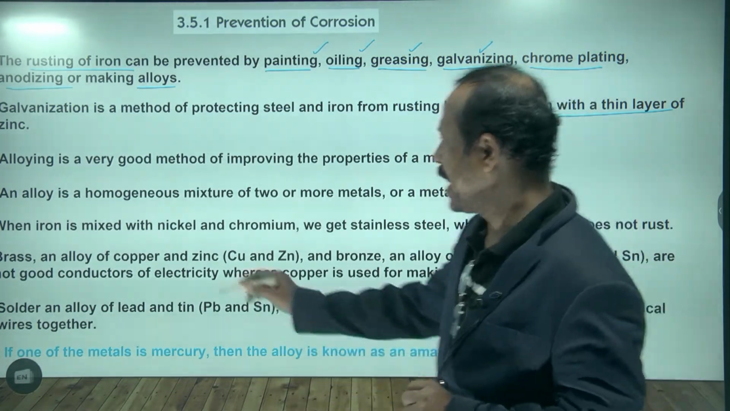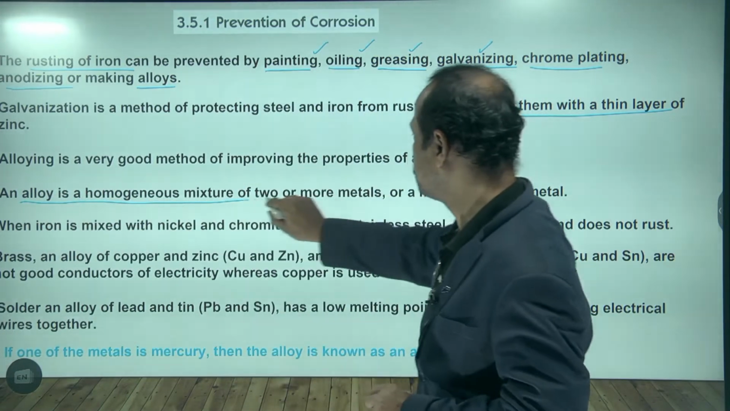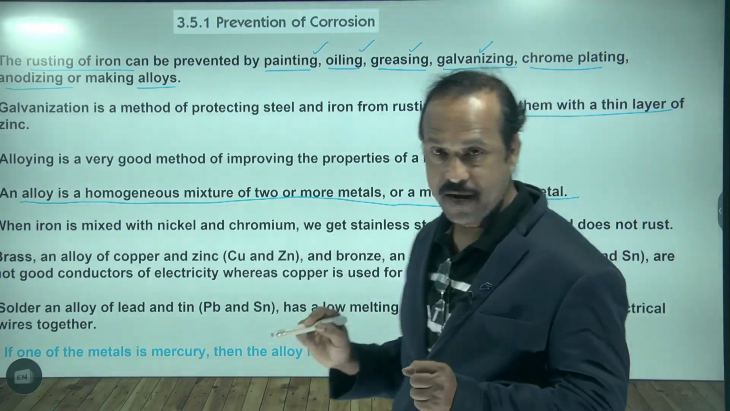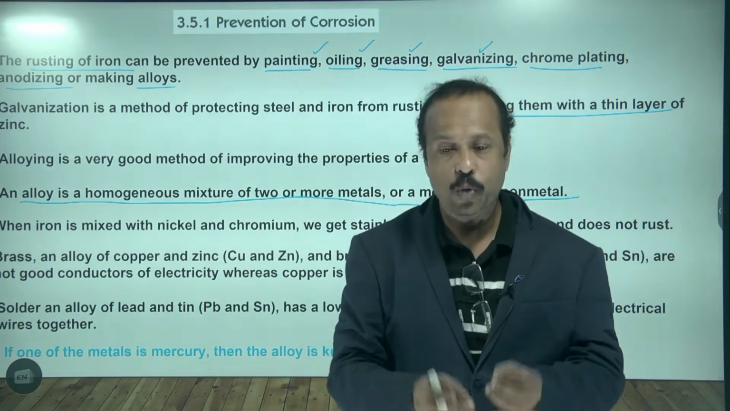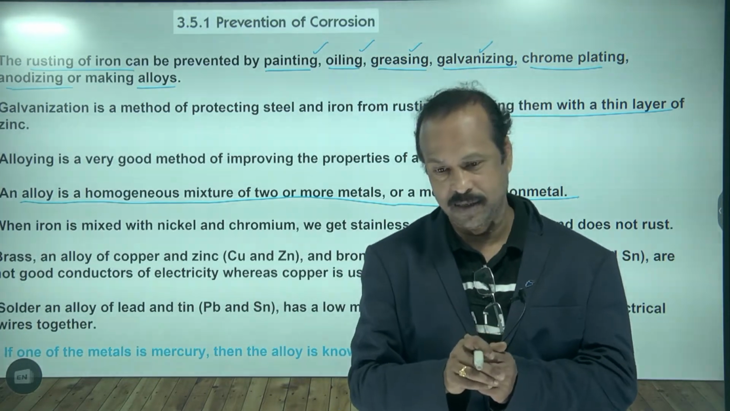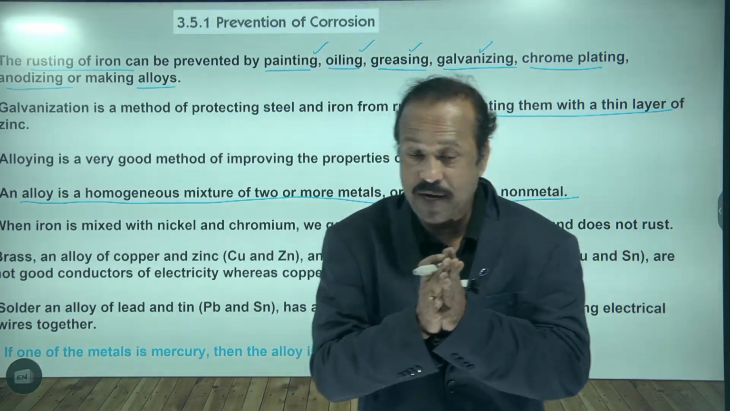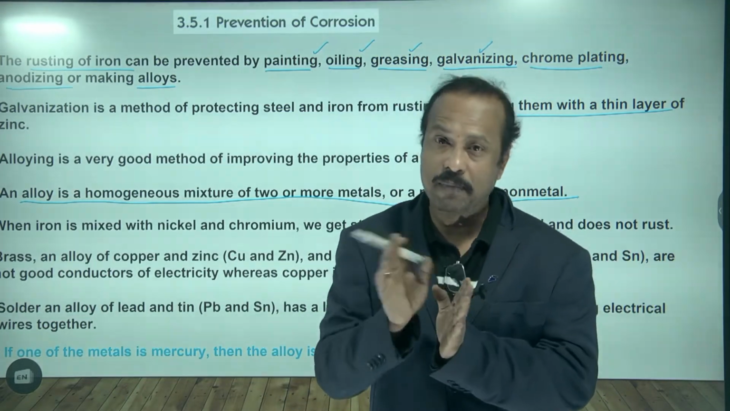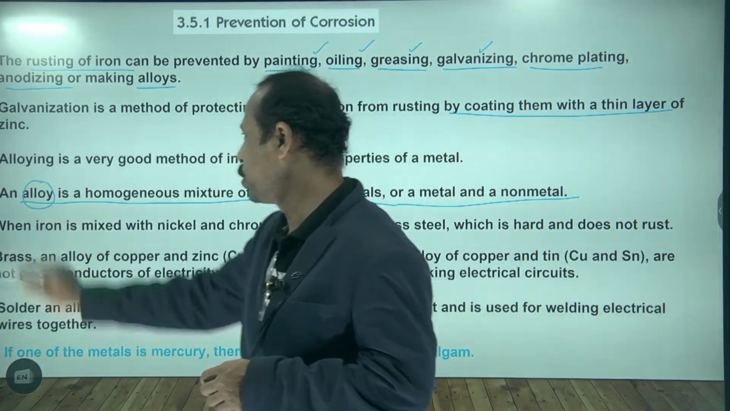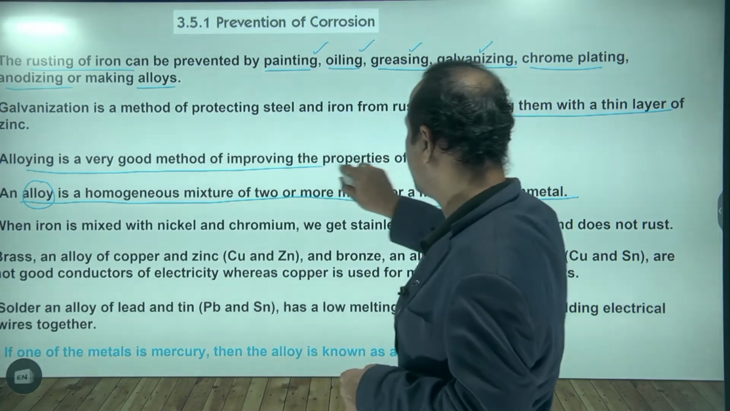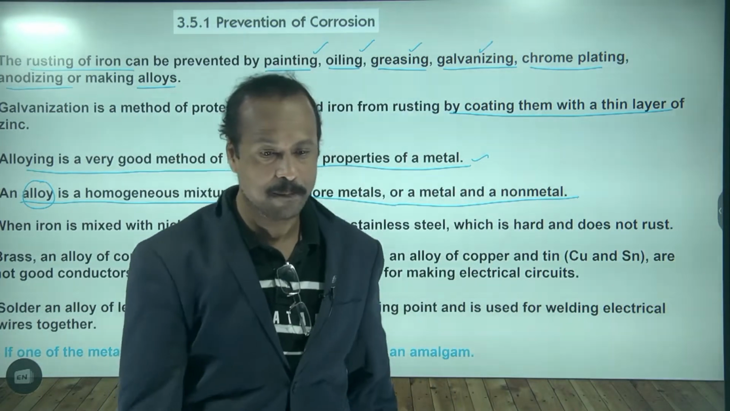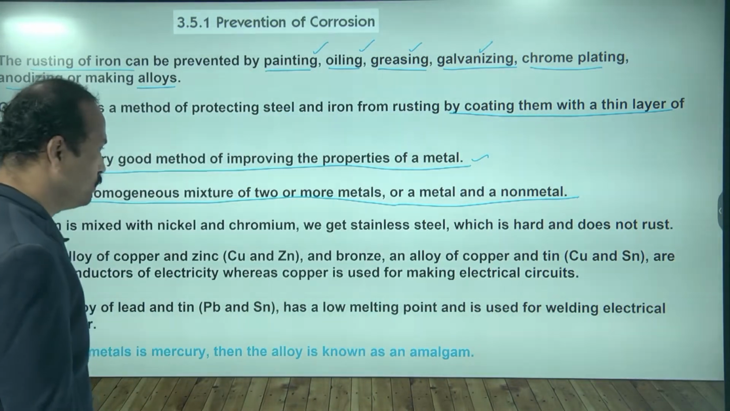Next, alloying. I told you, an alloy is a homogeneous mixture of two or more metals, or metal and non-metal. To protect iron from rusting, what do we do? We mix it with some other metal, or sometimes a non-metal. So the homogeneous mixture of metal and metal, or metal and non-metal, is called an alloy. Alloying is a very good method of improving the properties of metal. Alloying protects the metal from corrosion. Is this clear to you?